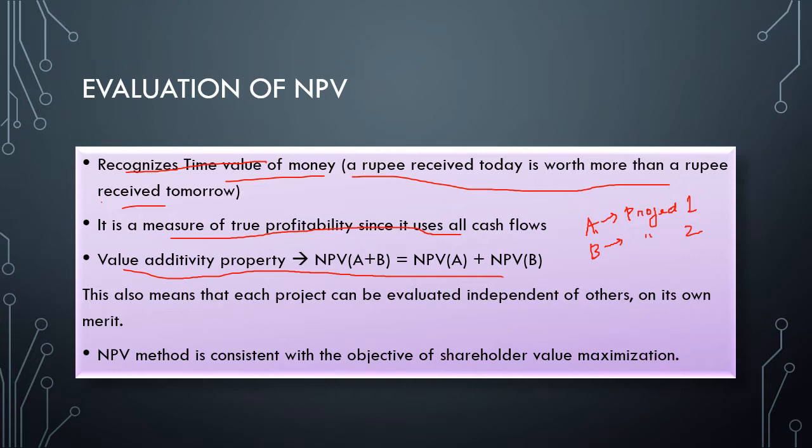The net present value of project 1 plus project 2 is equal to the net present value of project 1 plus the net present value of project 2. So that is the value additivity property. This also means that each project can be evaluated independent of others, that is, they are not dependent on each other. The NPV method is consistent with the objective of shareholder value maximization, that is, the wealth maximization principle of shareholders.